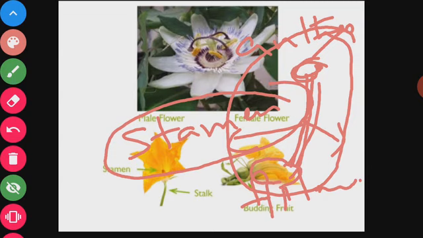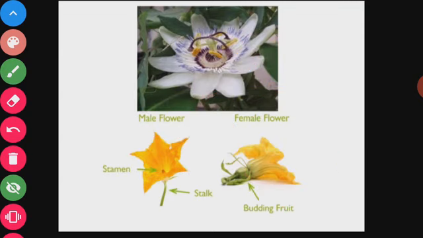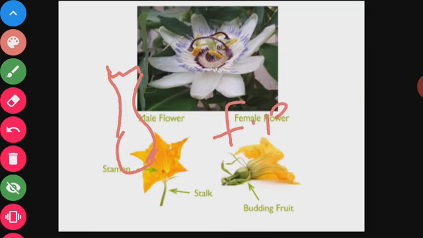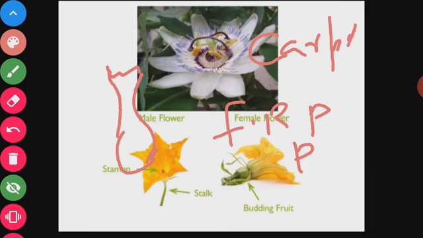And this is the female reproductive part of the plant. The female reproductive part of the plant is known as either carpel or pistil.